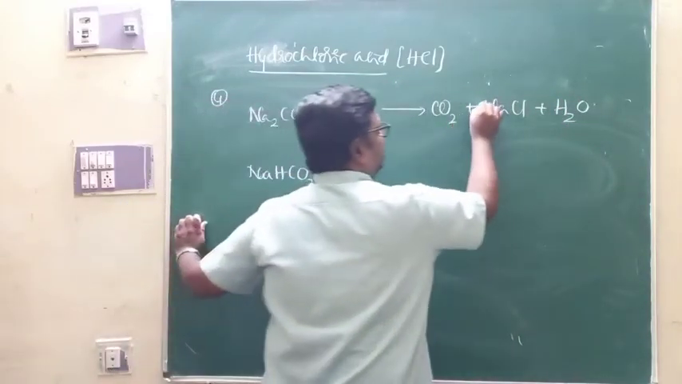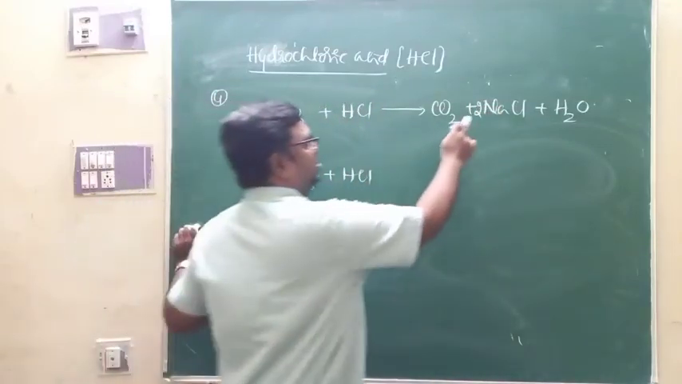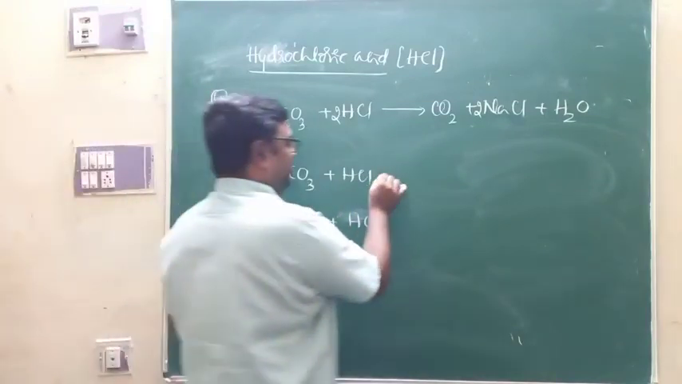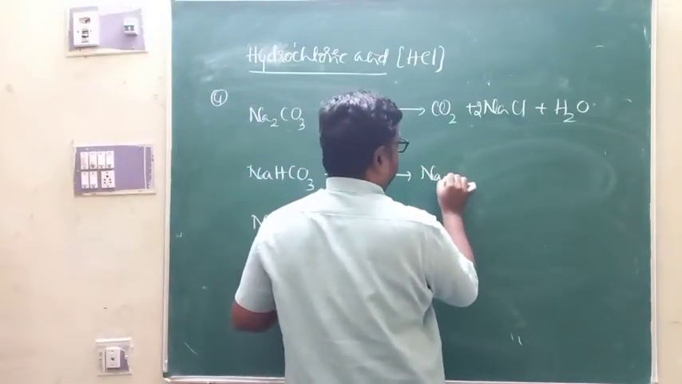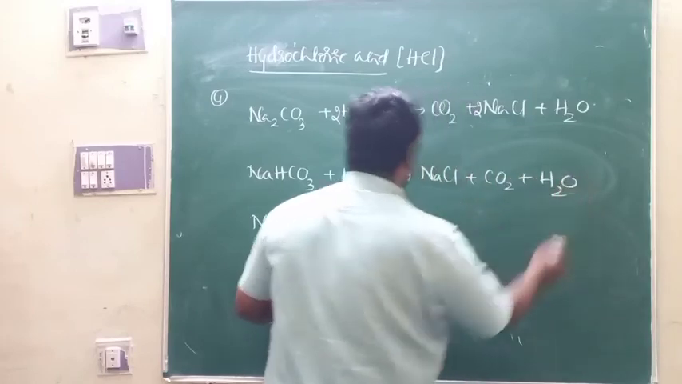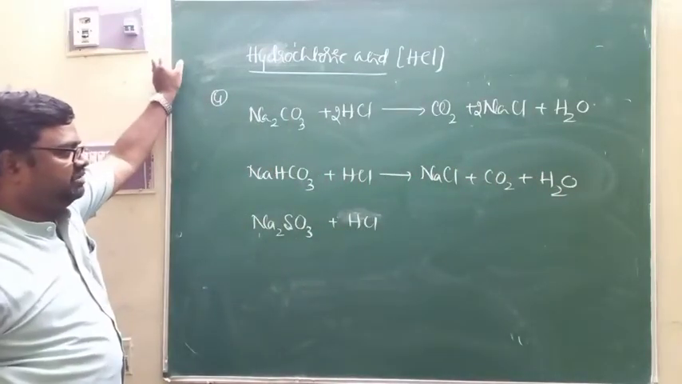Since there is Na2, it is 2 NaCl, then chlorine becomes 2, so 2 HCl. The equation is balanced. Similarly, when HCl reacts with sodium bicarbonate, you get NaCl, carbon dioxide and water, the same reaction, and of course the equation is balanced.